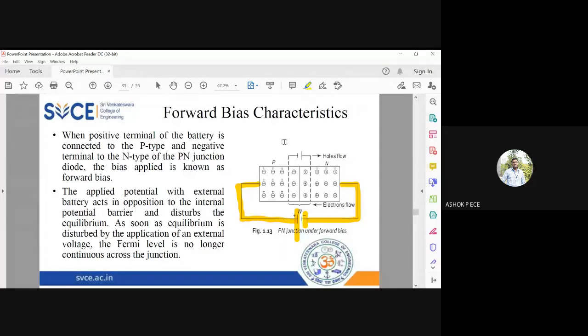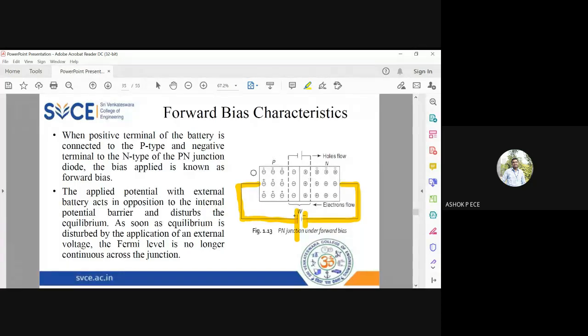What happens if I apply this? What happens inside the diode if I apply this type of battery connection to my diode? How will the holes and the electrons in the P and N type react? Can anybody say? How will the holes in the P type and N type react to the external battery? Holes are positively charged. It is connected to the positive end of the battery. So what will be the force? Will it be attractive or repulsive? Repulsive, sir. Repulsive force.